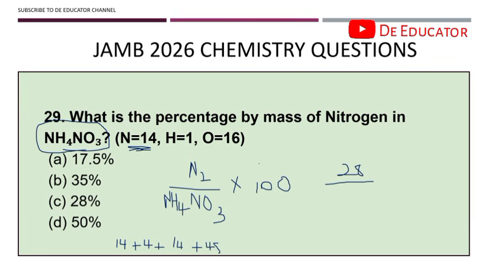So 14 plus 14 is 28, 28 plus 48 is 76, and 76 plus 4 gives us 80. So we have 28 divided by 80 times 100, which gives us 35. So the percentage by mass of nitrogen is 35.